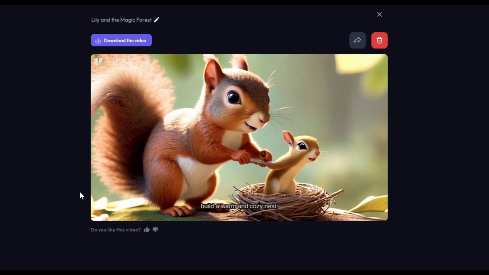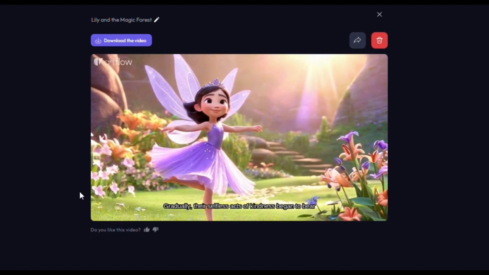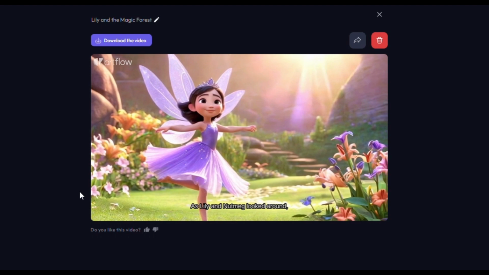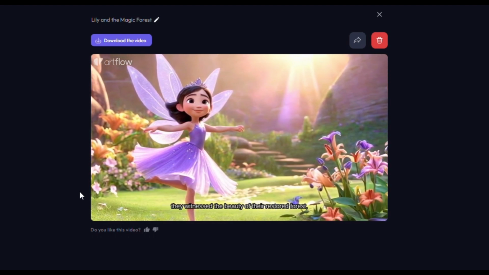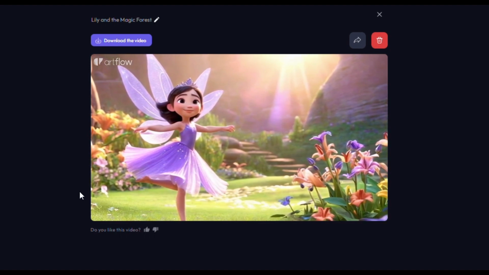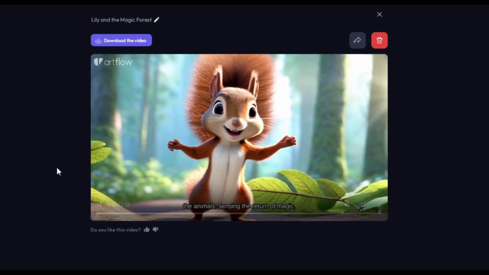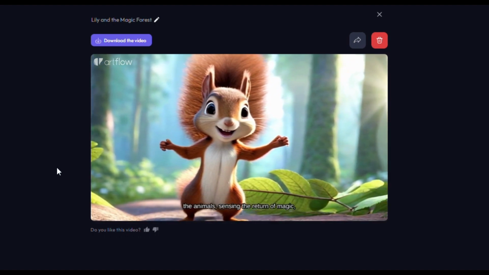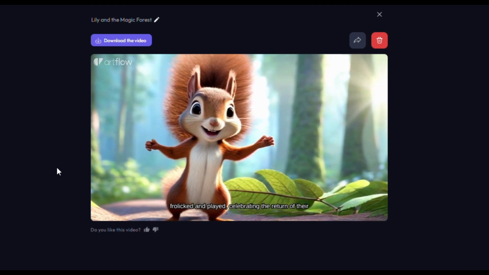They comforted a weeping bird and helped it build a warm and cozy nest. Gradually, their selfless acts of kindness began to bear fruit. As Lily and Nutmeg looked around, they witnessed the beauty of their restored forest, where blossoming flowers and vibrant leaves danced with joy. As the forest reveled in newfound life, the animals, sensing the return of magic, frolicked and played, celebrating the return of their vibrant and beautiful home.